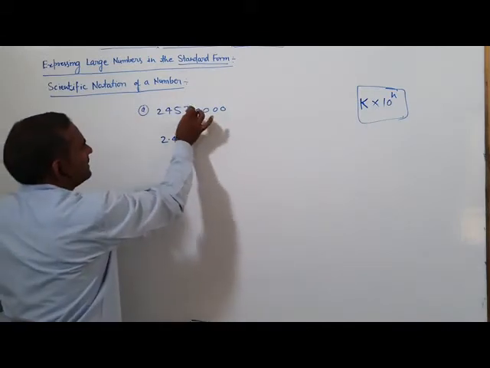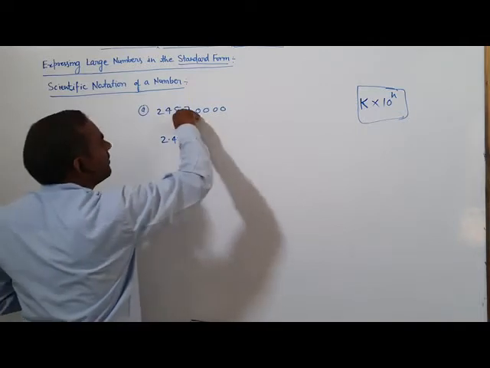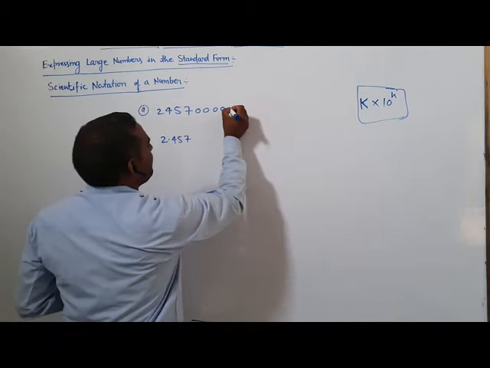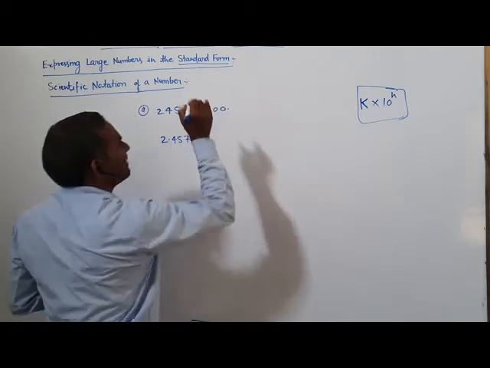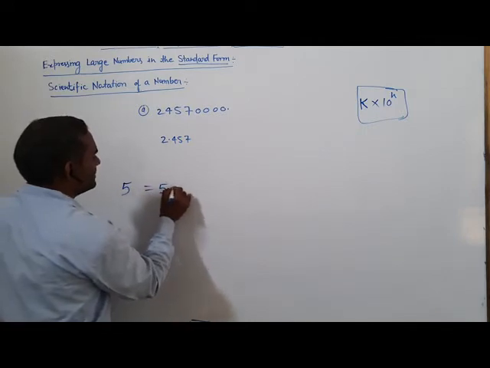If a digit has only 0s on the right side, then we do not write the 0s. And if any number is written, then we can write the decimal here, 5 is equal to 5.0.